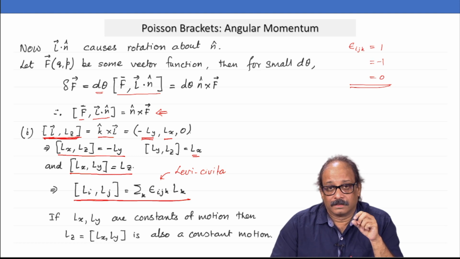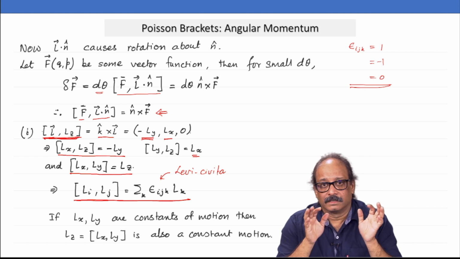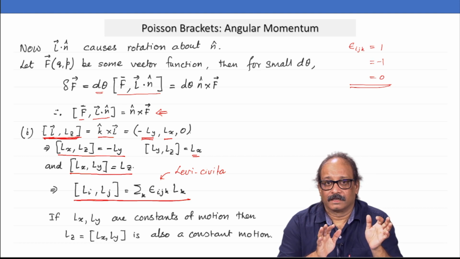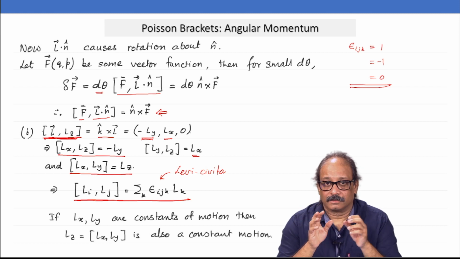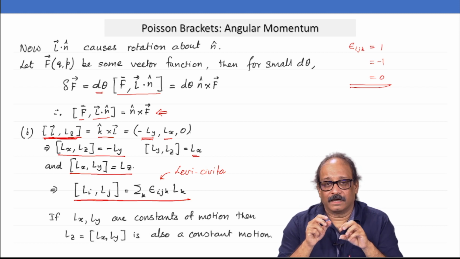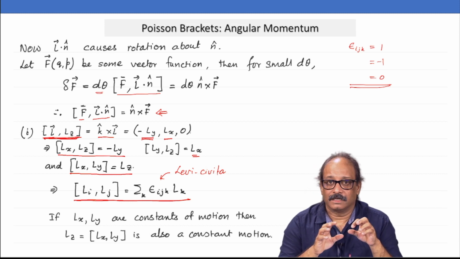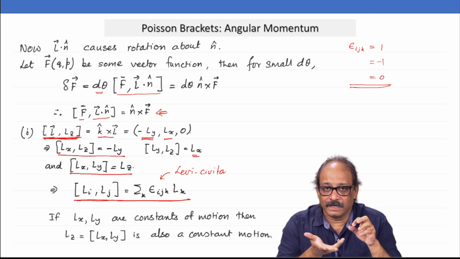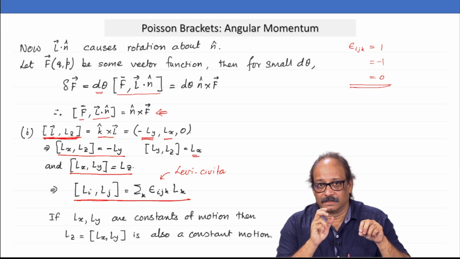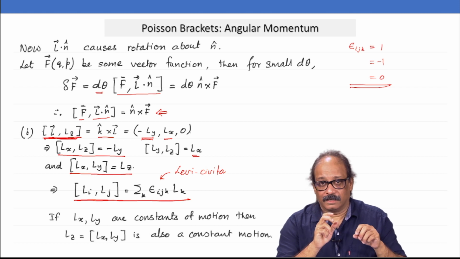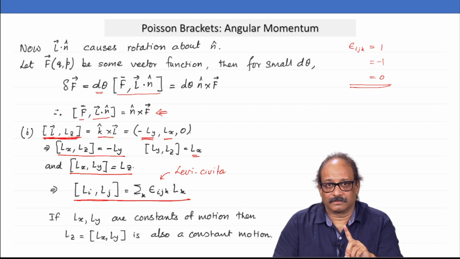Now, this also makes a statement about the symmetries and the constants of motion. Because Lx, Ly, Lz are generators of rotation, if your system is invariant under rotation about the z axis, then Lz is the generator, and because of the symmetry, Lz will be a constant of motion.